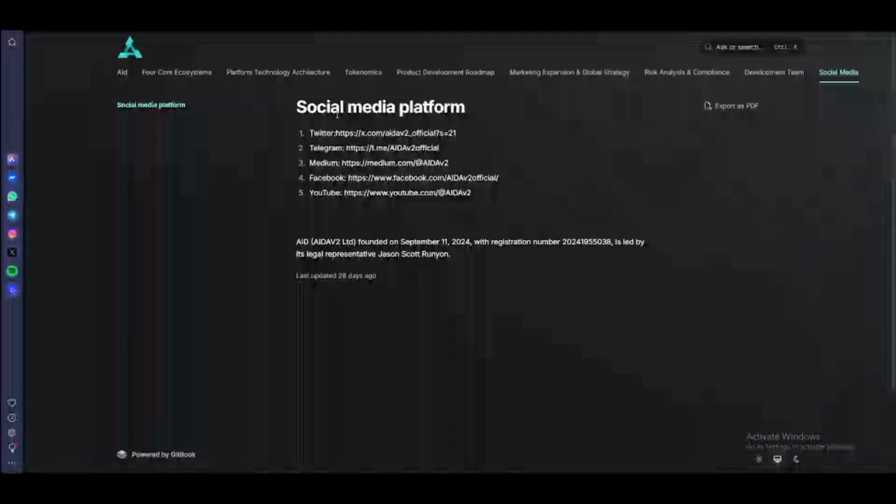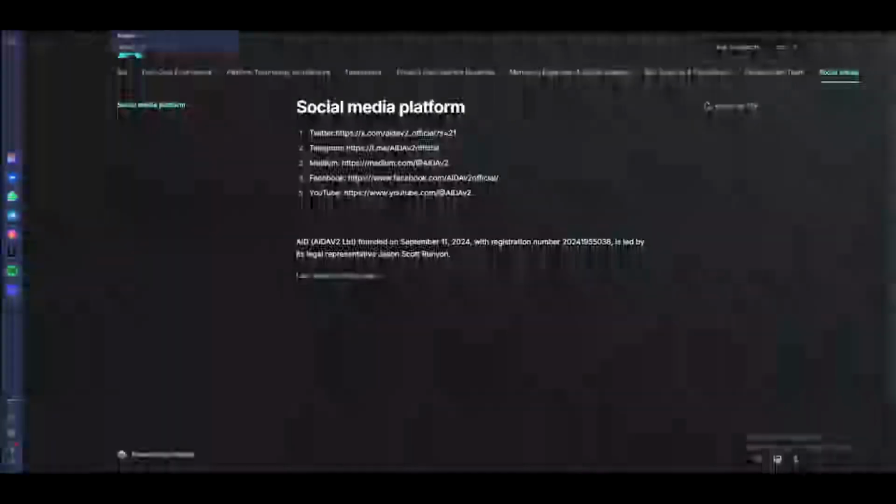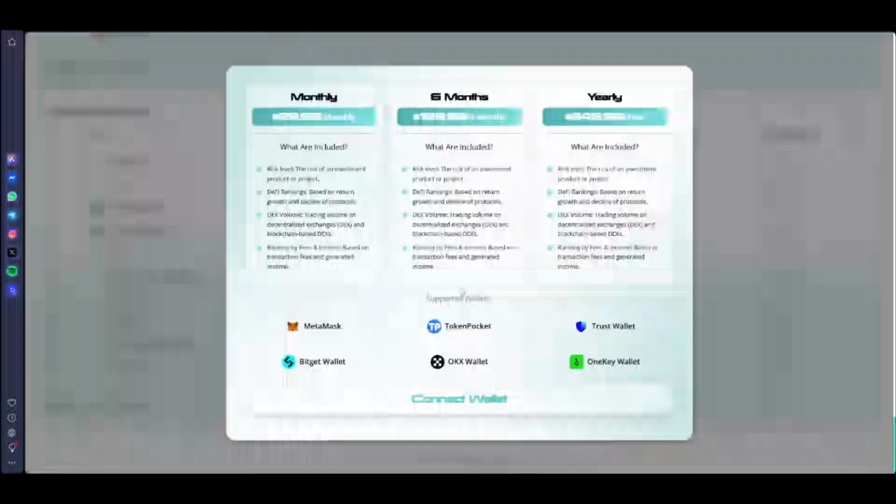These are the social media channels that we have. We hover over Twitter so you can follow, and then the Telegram, the Medium, Facebook, and YouTube. You can like and subscribe. And this is the home page, where you can click Join Us, which has monthly, six-month, or yearly options.